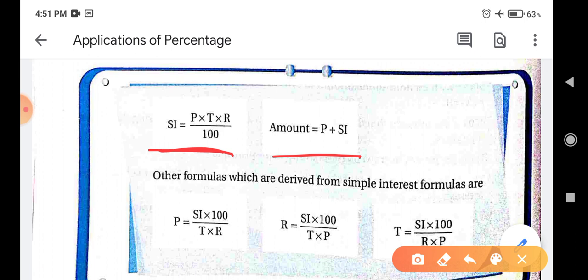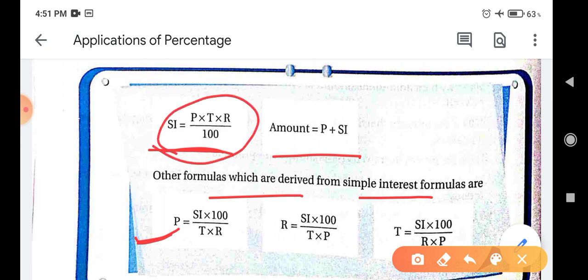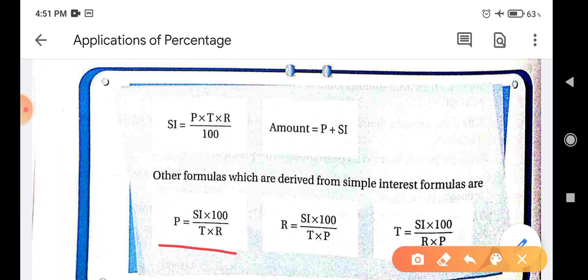Other formulas which are derived from the simple interest formula: P is equal to simple interest multiplied by 100 by T into R. We have derived this formula from the earlier formula. If we want to find principal, then we can take these things to the left hand side. So P is equal to simple interest into 100 over T into R. Similarly, we can derive formulas for R and T.